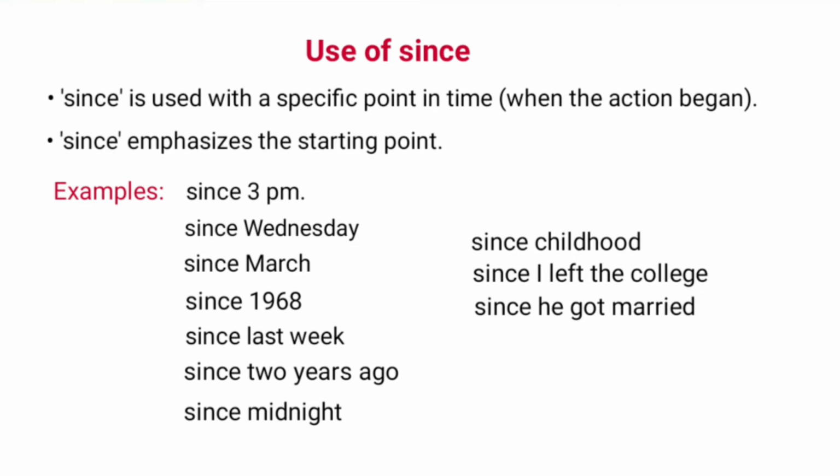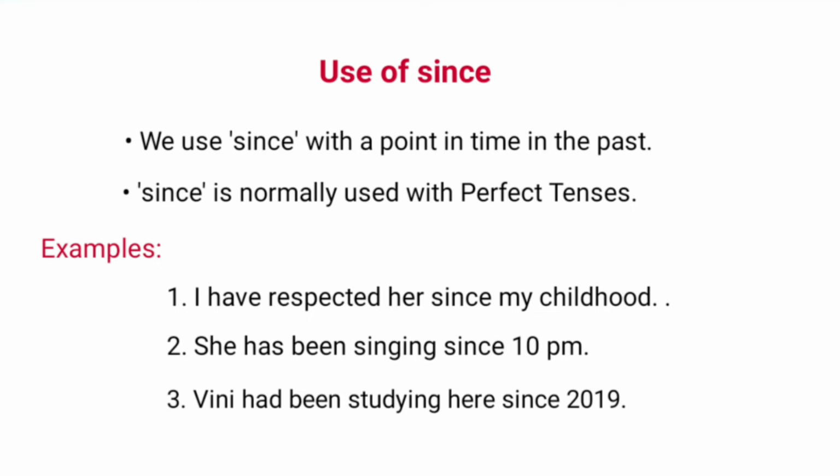Since is used with a specific point in time when the action began. It emphasizes the starting point. Examples: since 3 p.m., since Wednesday, since March 1968, last week, 2 years ago, midnight, since childhood, since I left the college, since he got married. We use since with a point in time in the past. It is normally used with perfect tenses.